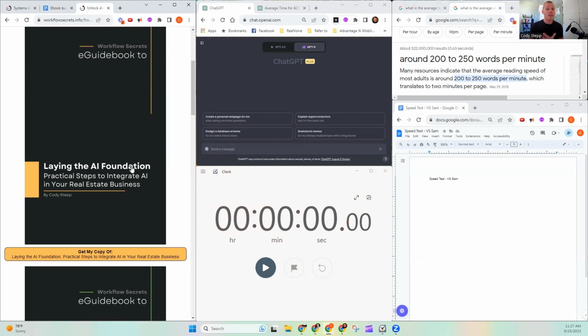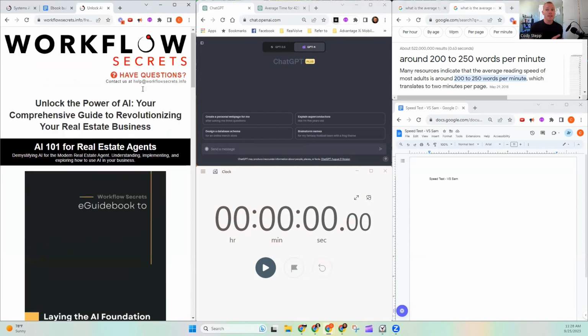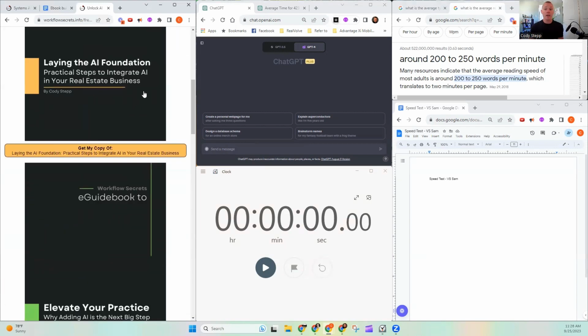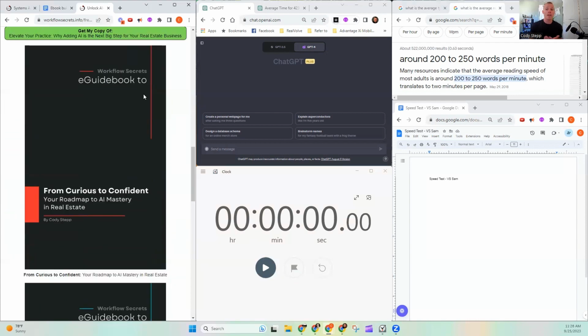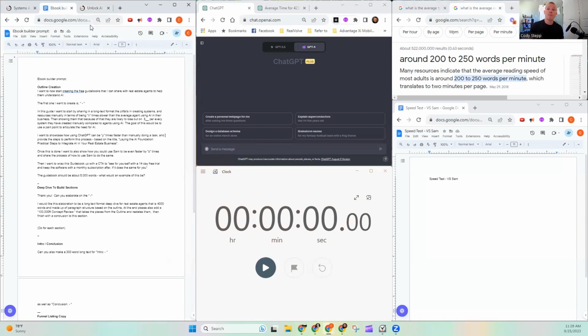The first one is laying the foundations of AI. I used ChatGPT to help me create the outlines. Then I used those outlines to help me create those lead magnets. Then I went through and I rewrote them. Now, on average, each of these is taking about a day to write, and I'm getting through about one per week, right? But with Sam, I could have done that in about 15 minutes. And let's see what we can do in ChatGPT.